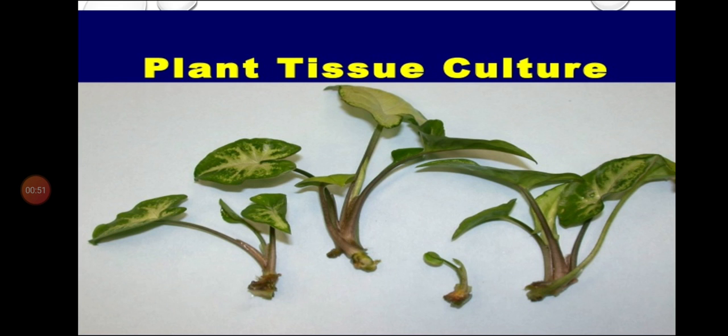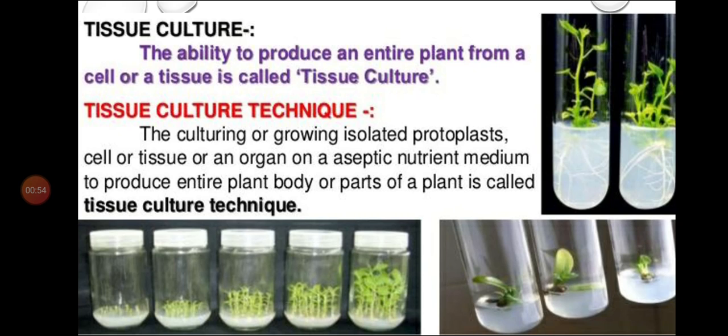When I say tissue culture, it is actually a collection of different techniques. We can say it has in fact emerged as a technique of plant biotechnology. The definition of plant tissue culture is the ability to produce an entire plant from a cell or a tissue. That means we can produce an entire plant from a single cell or tissue, and this is called tissue culture.